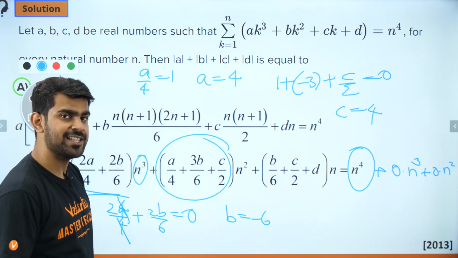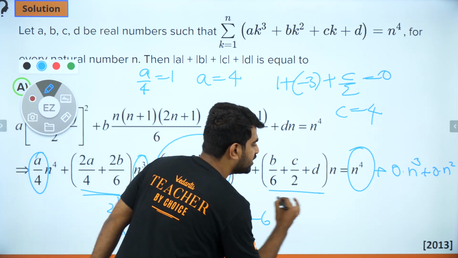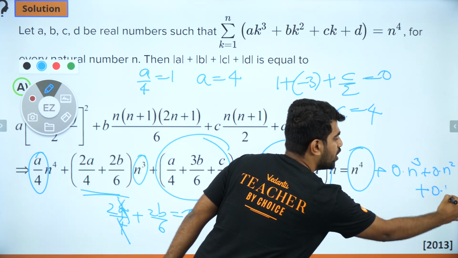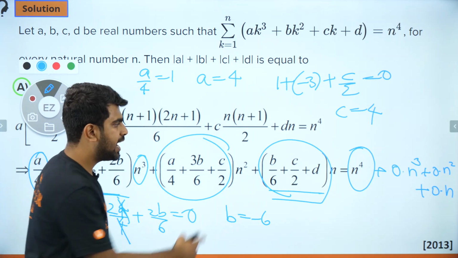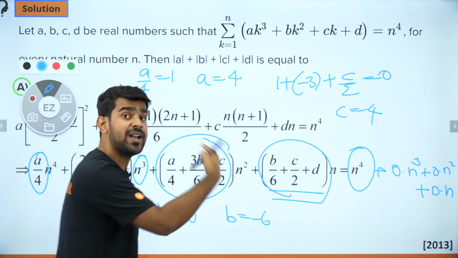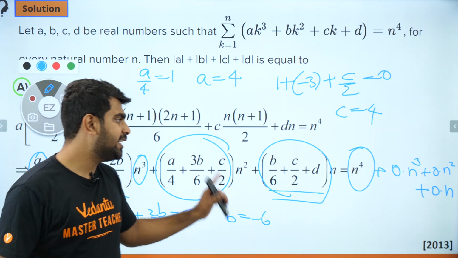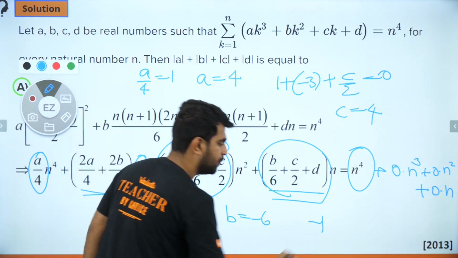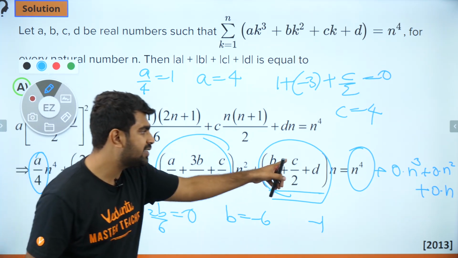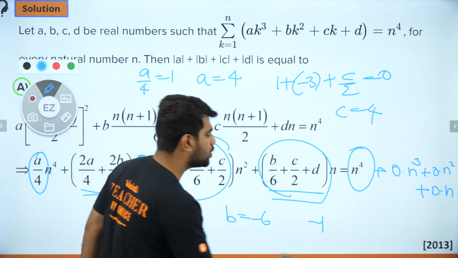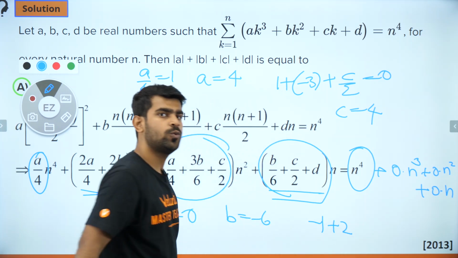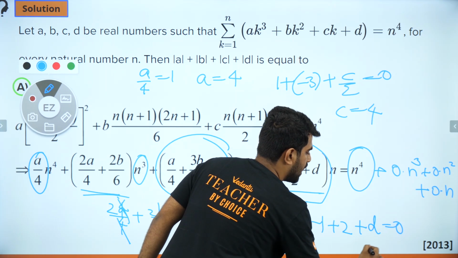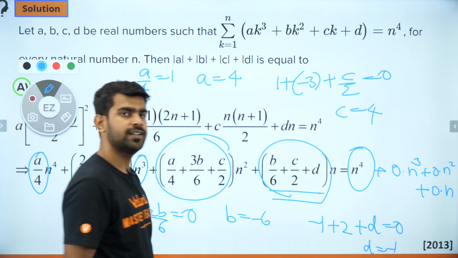We are almost there with the answer. Similarly, what is the coefficient of n? Here it is this one, but on the right hand side there is no coefficient of n. Therefore, I can say that b by 6 plus c by 2 plus d is equal to 0. So what is b by 6? b by 6 is minus 1, because b is minus 6, plus c by 2. What is c by 2? c by 2 is going to be 2. And what is d? d will be equal to minus 1.